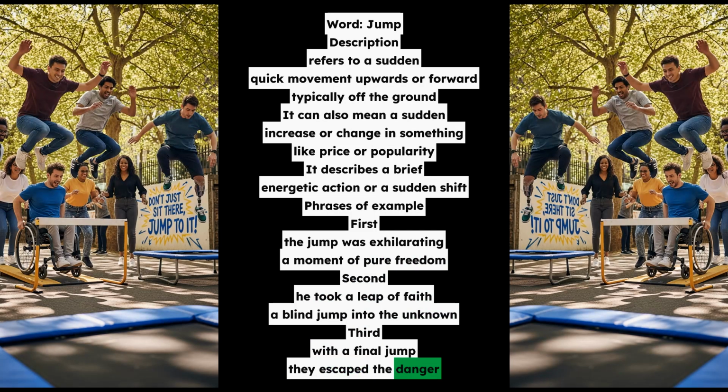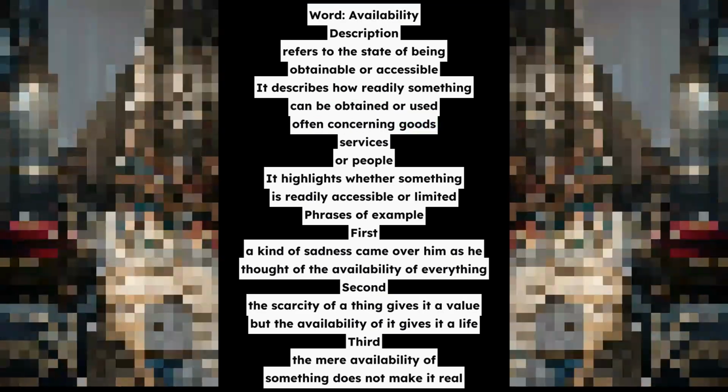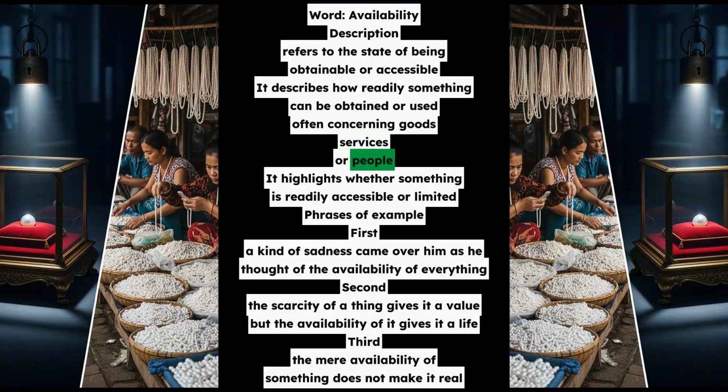Word: availability. Description: refers to the state of being obtainable or accessible. It describes how readily something can be obtained or used, often concerning goods, services, or people. It highlights whether something is readily accessible or limited.